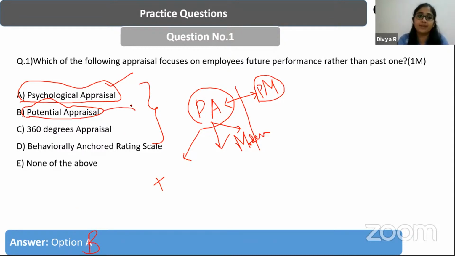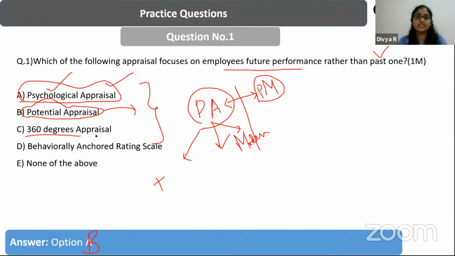Potential appraisal talks about the employee's future performance rather than the past one, whereas psychological appraisal, by the name itself, measures the employee's emotional and intellectual capacities, whether they are prepared for the future work or not. Potential appraisal talks about whether an employee is suitable for the future, rather than just measuring whether they are suitable today, right? So this is also an effective career progression technique.